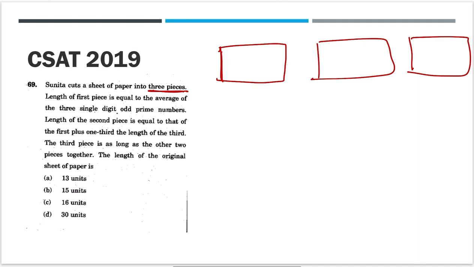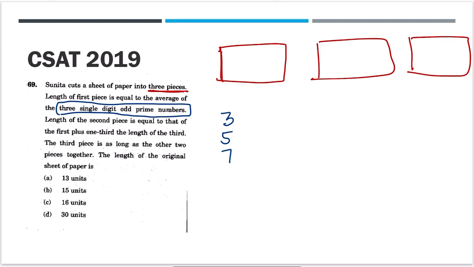Length of first piece is equal to average of 3 single digit odd prime numbers. Single digit odd prime numbers. So which all prime numbers are single digit? 2, 3, 5, 7, right? Single digit odd prime number, but 2 is not odd, so 2 is not the answer.